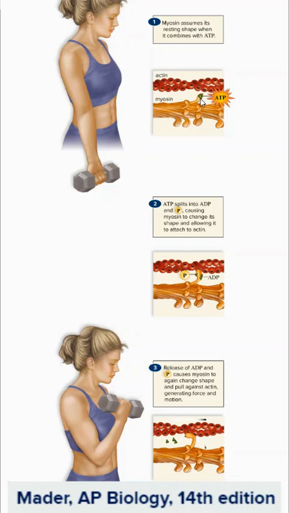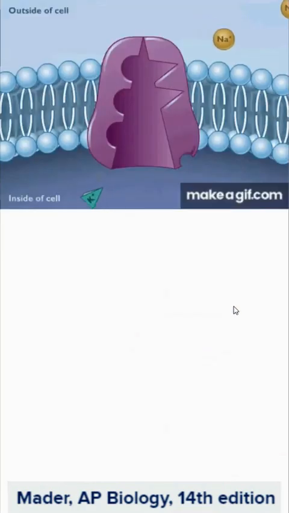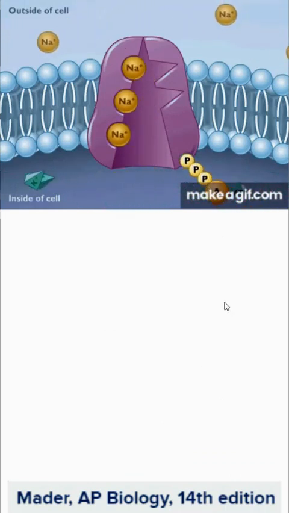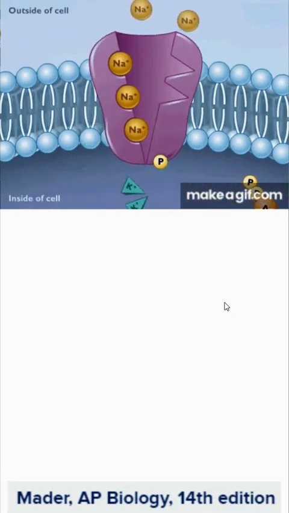attaches to the myosin head, it's going to have it at a resting shape. When the ATP spontaneously breaks down to ADP and P, it's going to form a cross bridge with the actin. Now, as the ADP and P leaves the myosin head, we're going to have that power stroke where muscle contraction will occur. Again, all of this is happening through chemistry. We often think about this with our active transport. And the carrier protein, it has one particular shape until it becomes phosphorylated, and then that change in chemistry changes the shape of the molecule.